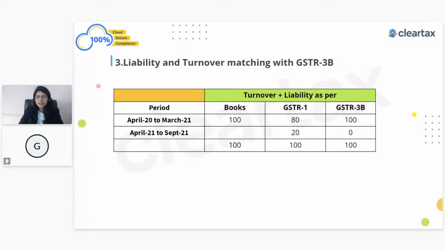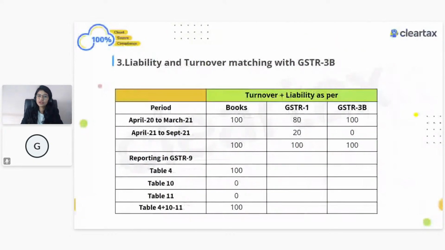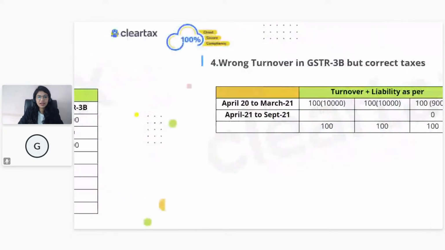I could see Pradeep says 100, Charanji says 100 in table 4, Manoj says table 4, Sarika says table 4. Yes, perfectly okay. I think everyone understood this. This is the right answer, because the liability related to the current financial year was discharged in GSTR-3B of the current financial year. So we are going to show the entire 100 rupees in table number 4. That's the correct answer, and it was correctly answered also.